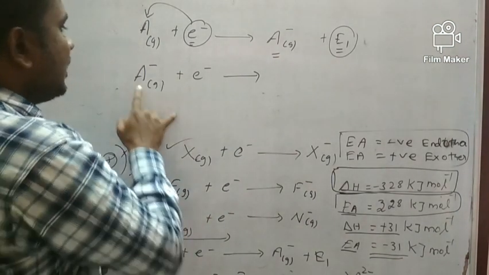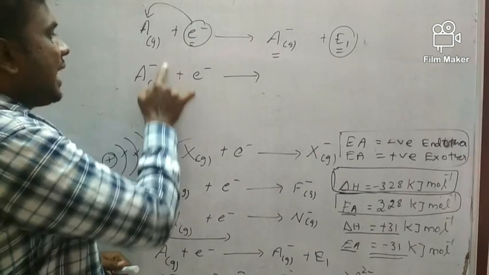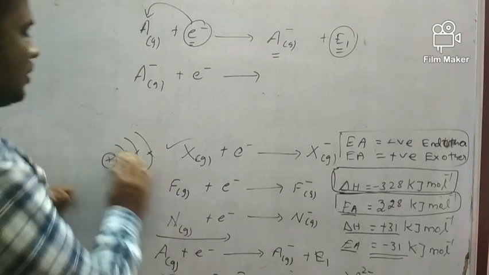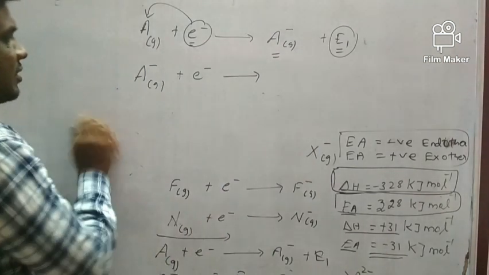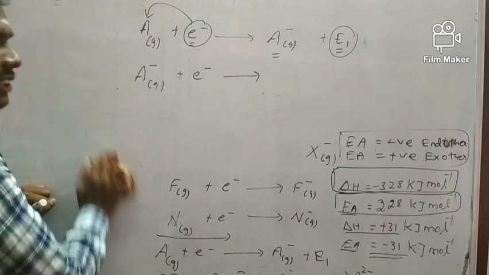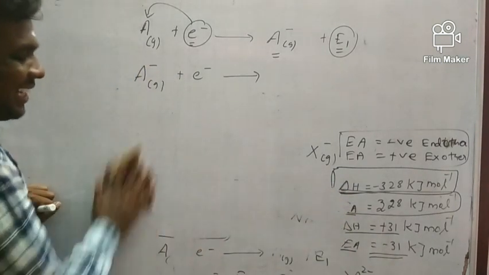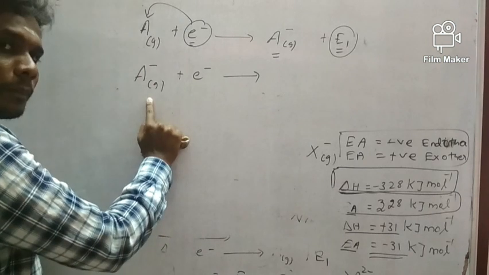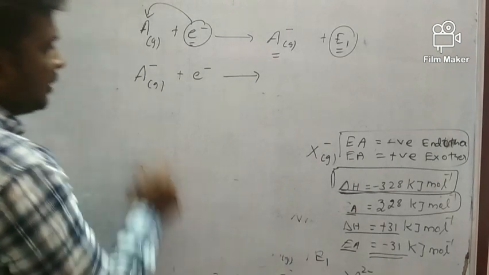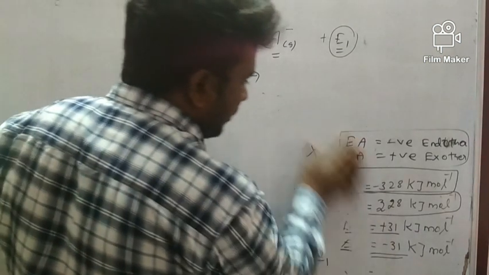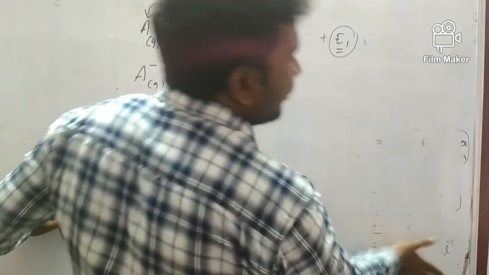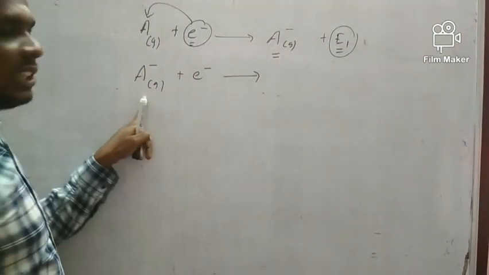The anion is negative in nature. It is rich in electrons, already having extra negative charge. So it is very difficult to add an electron, because negative charges repel each other. The electronic repulsion will be higher because it is negative in nature. Due to that, it is a little difficult to add an electron to A minus.